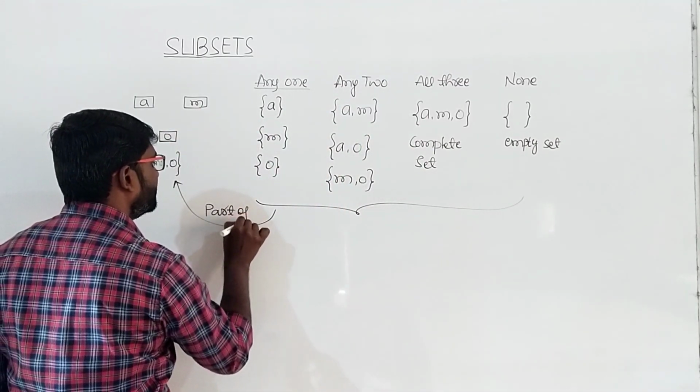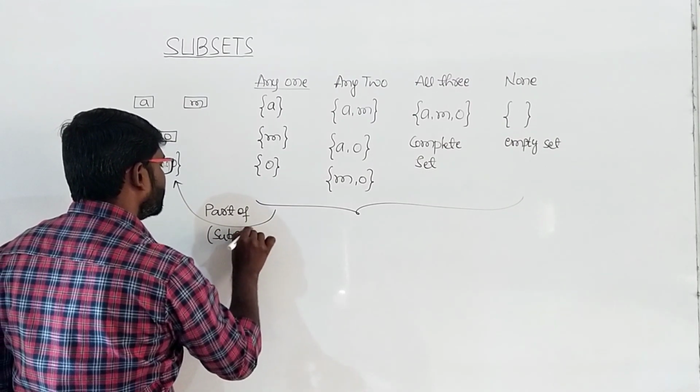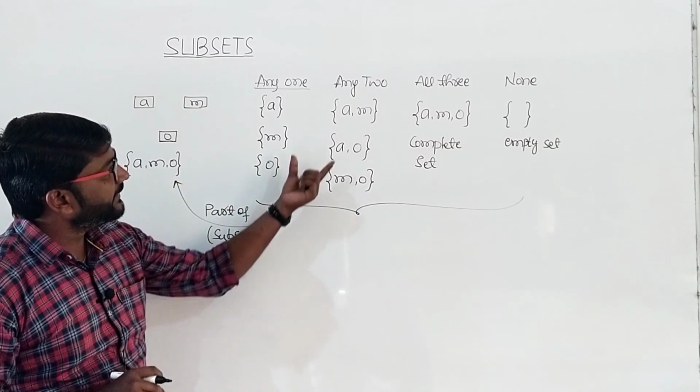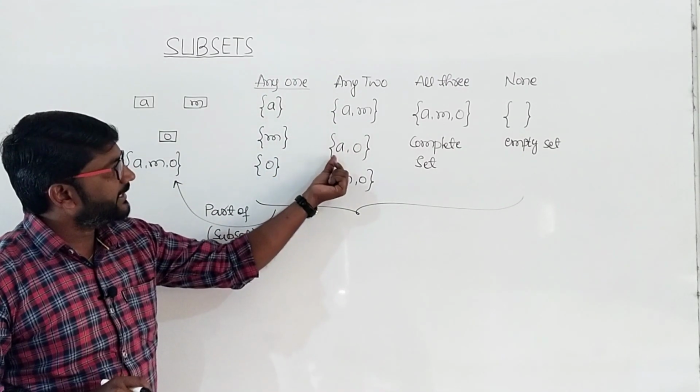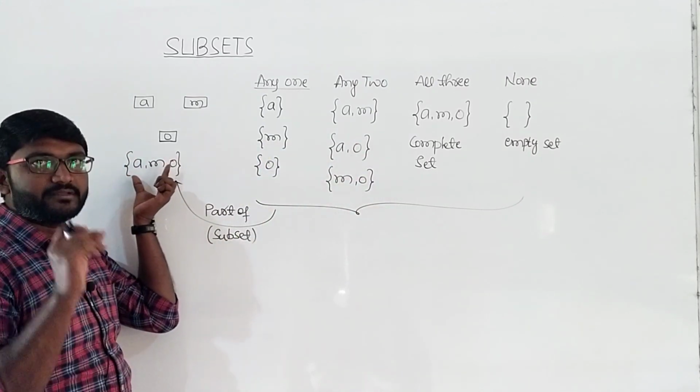Part of, or in other words, we say subset. So here comes the terminology subset. That means if we take any one of these sets, A comma O, let us take this. So this set is a part of the AMO.